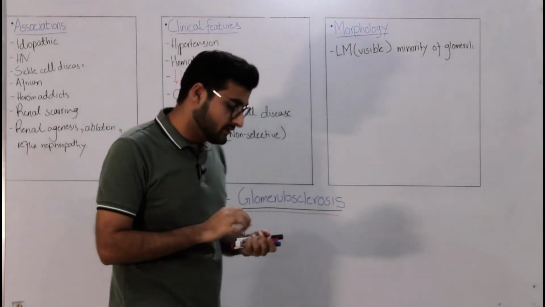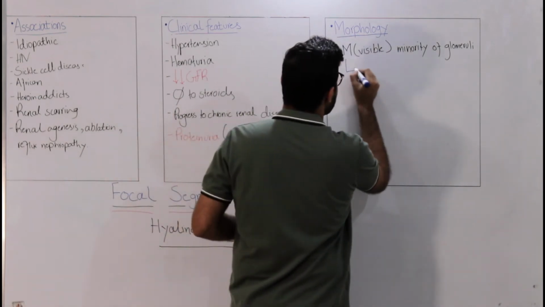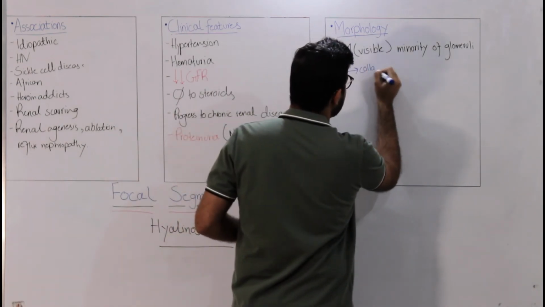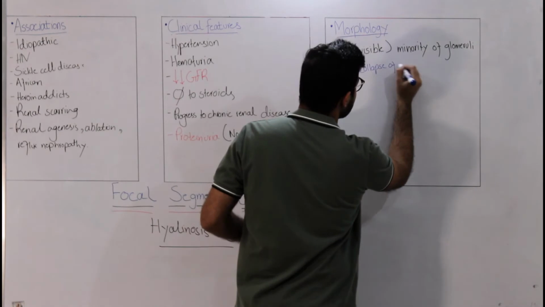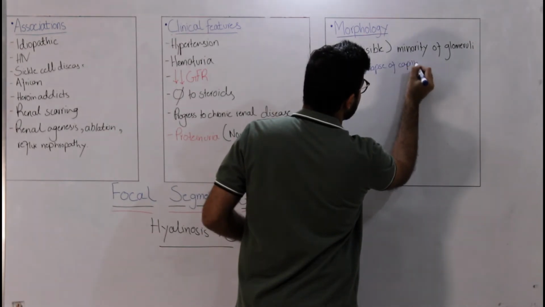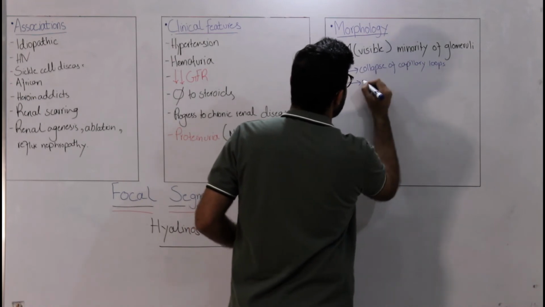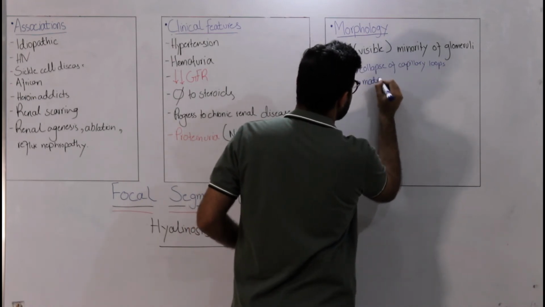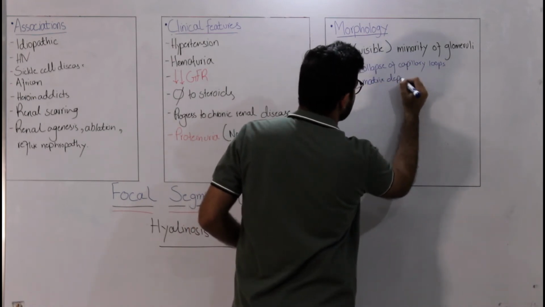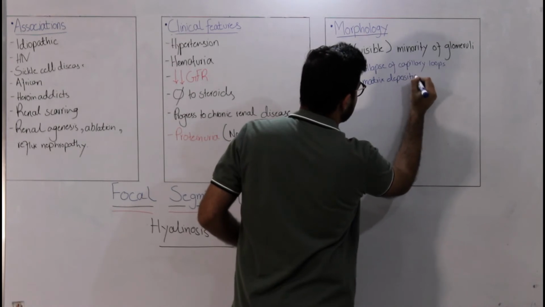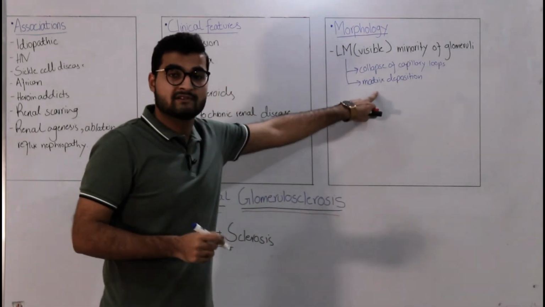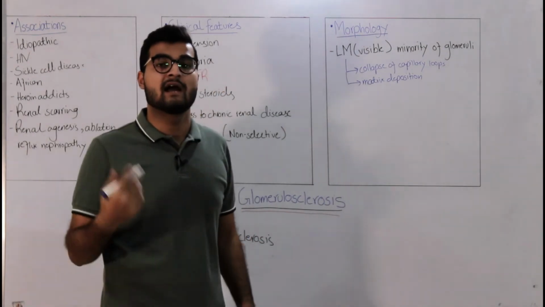You will see three things. The first one would be that you will have collapse of your capillary loops. Apart from collapse of your capillary loops, you will have matrix deposition, you will have sclerosis, and you will have hyalinosis.